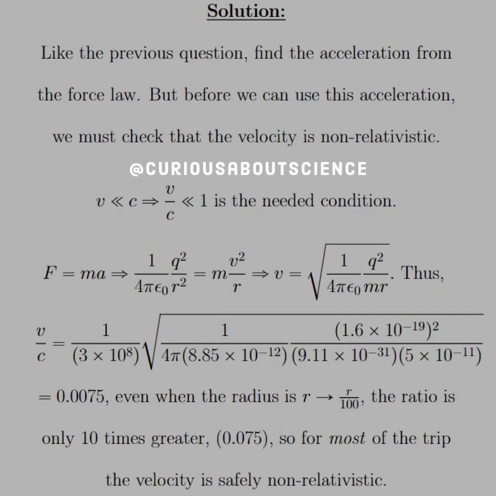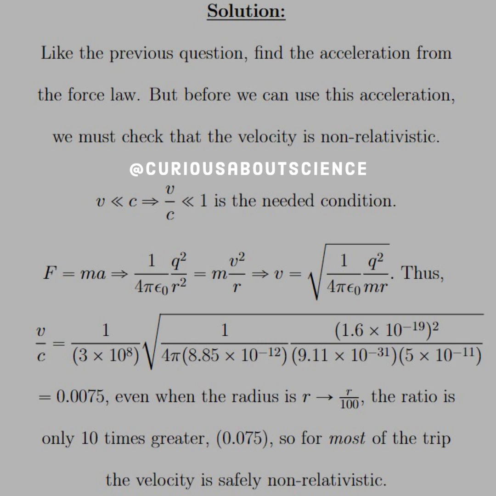All right, and much like in the previous question, find the acceleration from the force law. But before we can use this acceleration, we must check that the velocity is non-relativistic. Otherwise, we can't use the classical models. So for v much less than c, we have v over c is much less than 1. That is the needed condition. So for F equals ma, we have the attraction: 1 over 4 pi epsilon naught, little q squared over r squared, is equal to v squared over r. So v squared here is equal to 1 over 4 pi epsilon naught, q squared over m r.